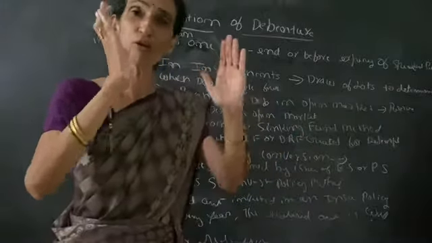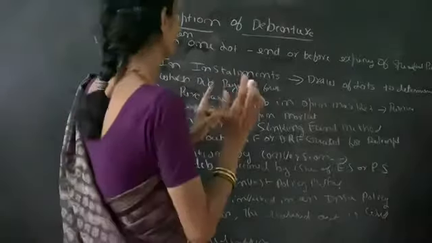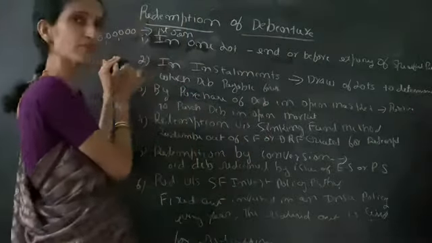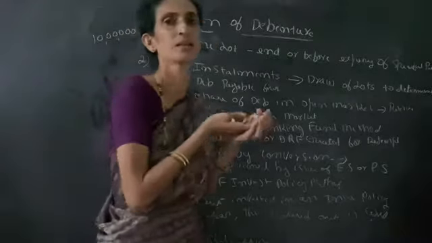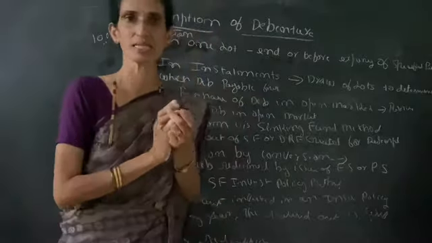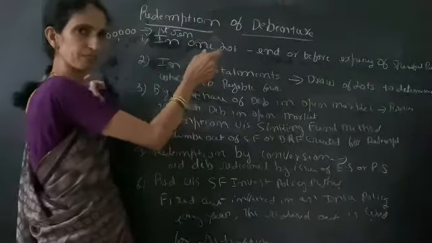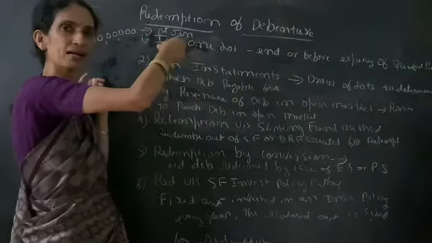That full lot is payable at one time. It may be at the end of the period. If it is 3 years redeemable debentures, at the end of the 3rd year, it may pay the debentures.